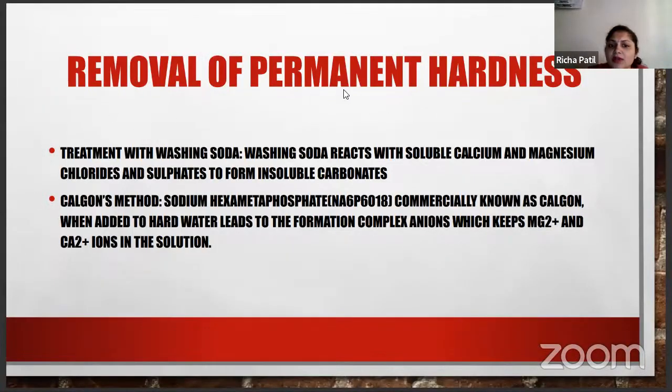So how do you remove the permanent hardness? Treatment with washing soda. Washing soda reacts with soluble calcium and magnesium chlorides and sulfates to form insoluble carbonates. So this is the first method to remove permanent hardness.